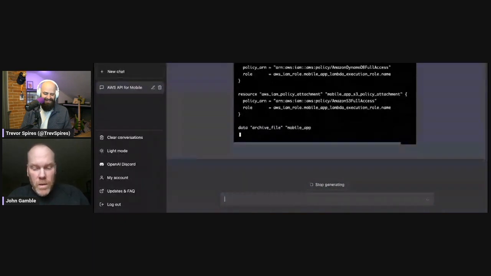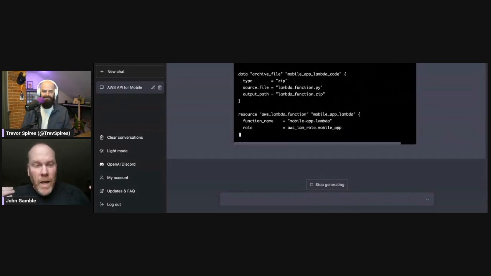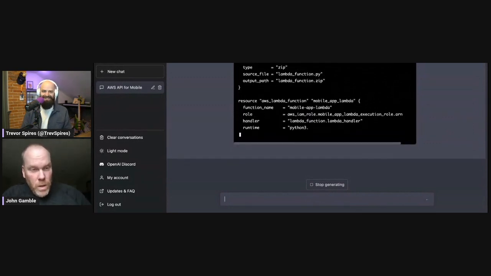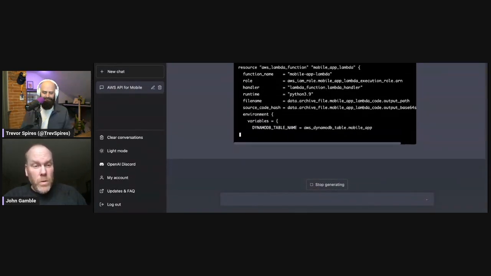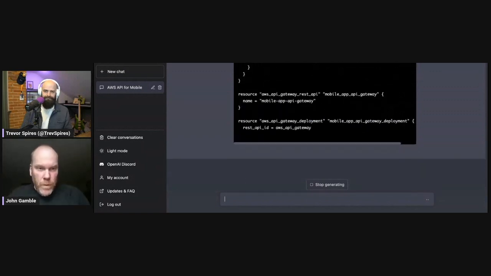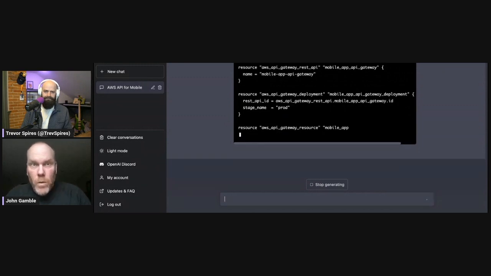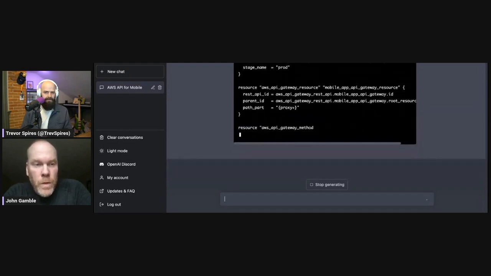Now instead of CloudFormation, it's writing me Terraform, and instead of Node.js, it's going to use Python. So if you're building a solution and you're familiar with one or the other, you can have it output something you're familiar with. If you've just gotten a new job and you're familiar with one, you can take your Terraform and say, "Hey, can you make this into CloudFormation for me?" And it will do that too. So it'll help you be kind of bimodal that way, and you can tune to whatever the organization you belong to is looking for. I think that's super useful.